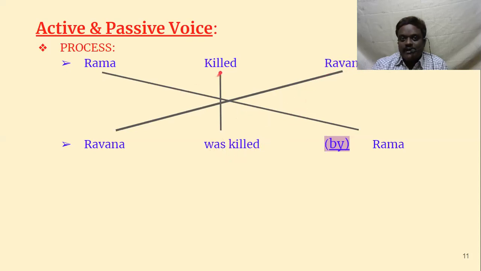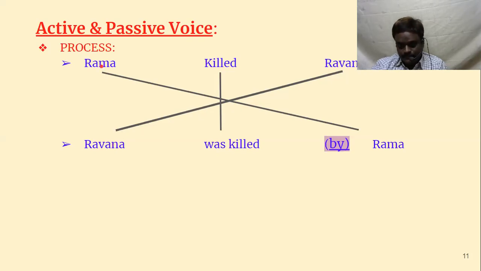For example, Rama killed Rakshasas. Rakshasas is plural, so Rakshasas were killed by Rama. But here we are talking only about Ravana. Ravana is singular, so killed becomes was killed. Was or were killed, whatever it is. Then what do we have to do? The object has to be brought forward and made the subject. So Ravana we place at the subject position.